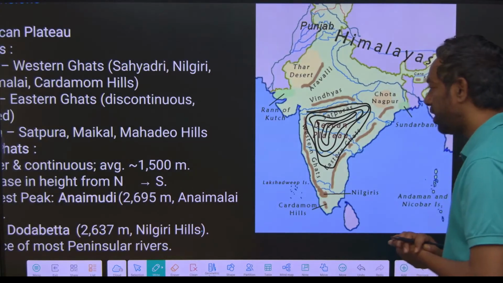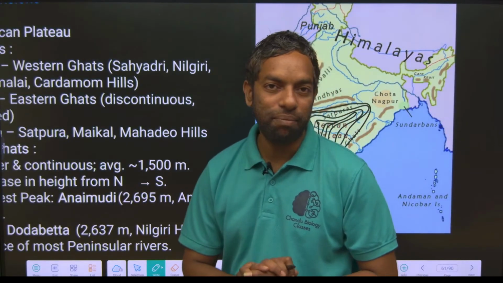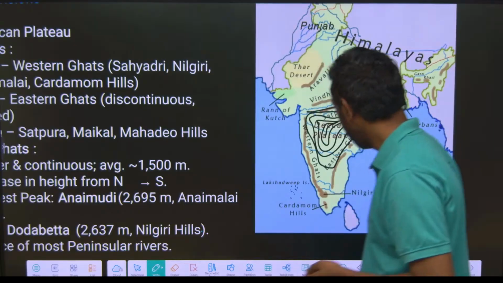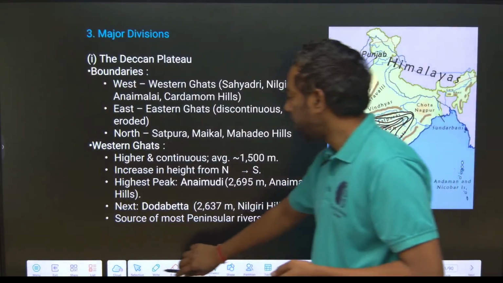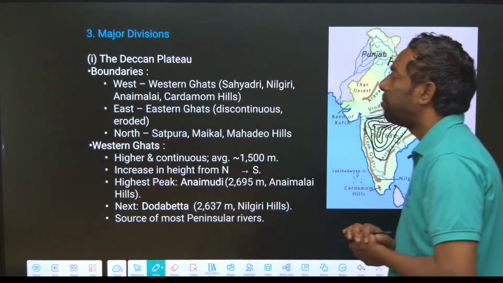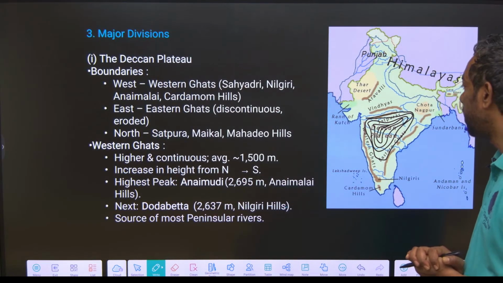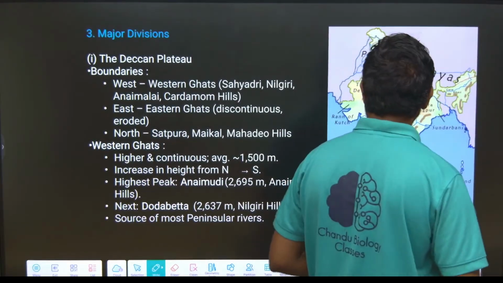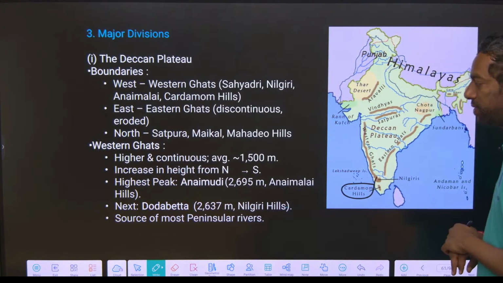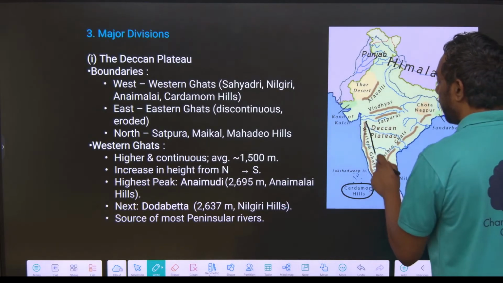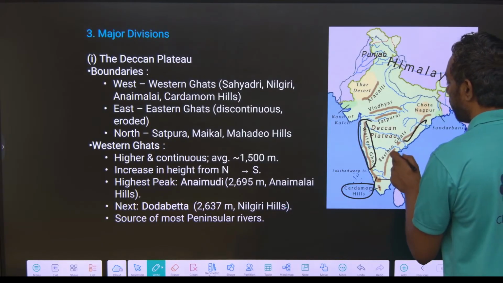What are the features of the Deccan Plateau? What are the important geographical points in the Deccan Plateau we have to discuss? Just look here, there are boundaries: west is the Western Ghats, Sahyadri, Nilagiri Hills, Annamalai and Cardamom Hills. The Deccan Plateau ends with the Cardamom Hills, and the Western Ghats, Sahyadri Hills. Eastern Ghats, this is discontinuous erosion.